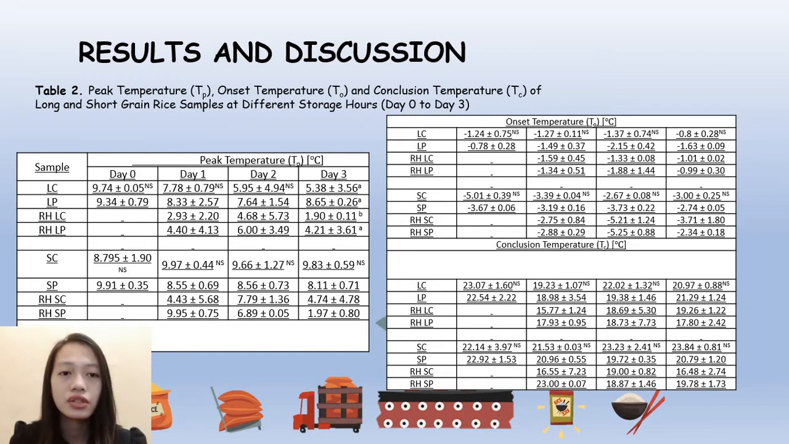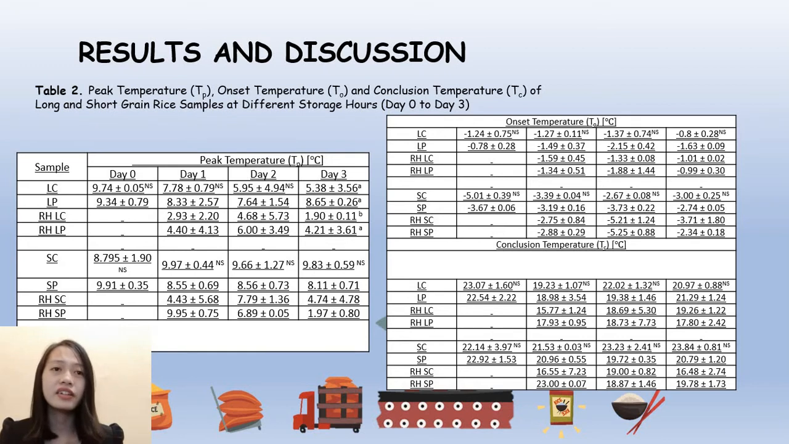The LC also showed a decreasing trend throughout the storage time of 72 hours. The RHLP had varying TP, producing the same trend as RHLC. The data for the two sets of samples showed an increase in day 2, and a drop in the value of TP was seen at day 3.